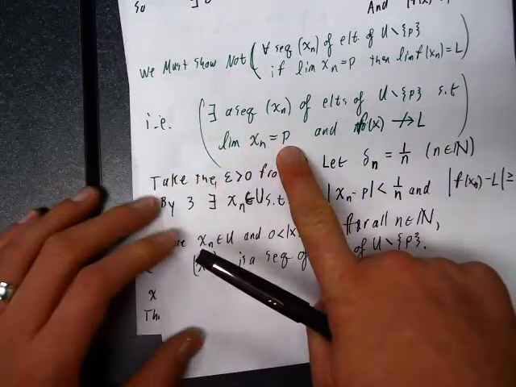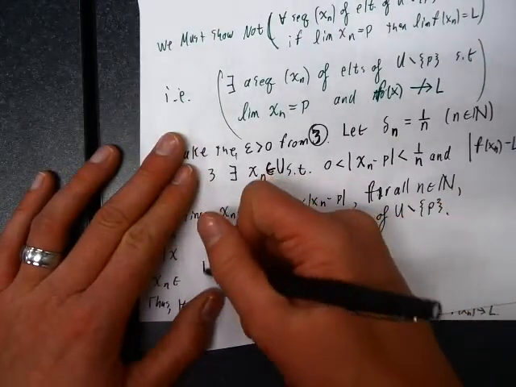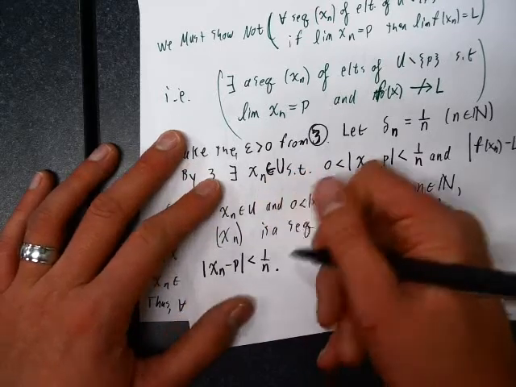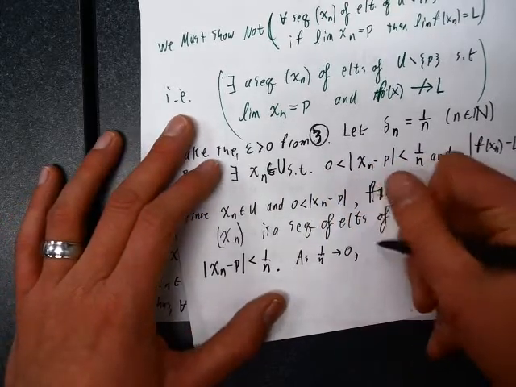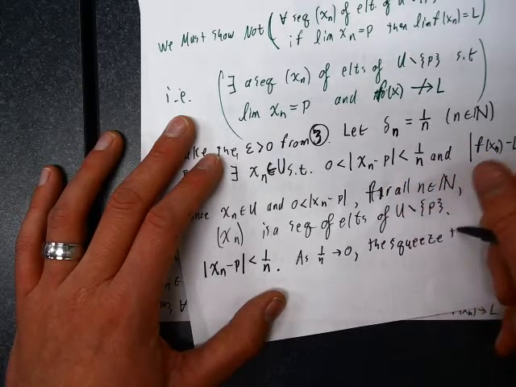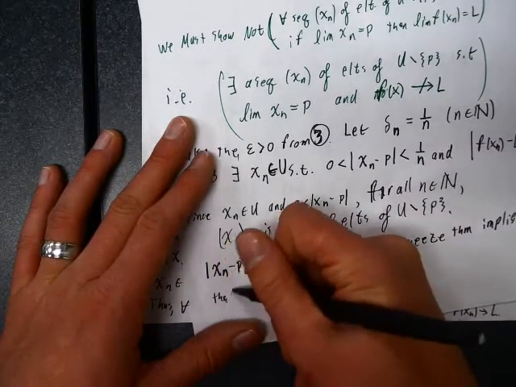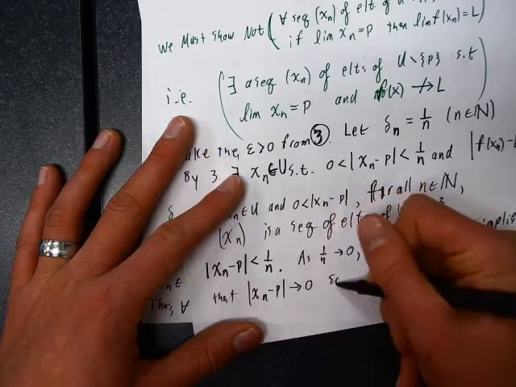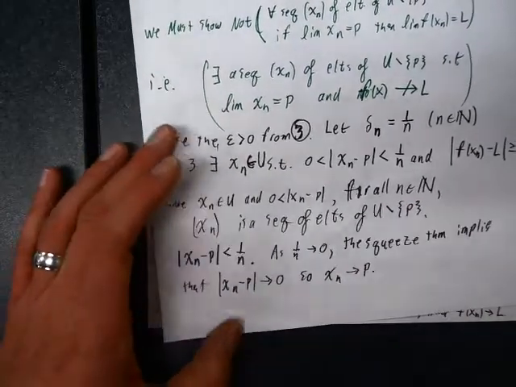We need to know that the limit of x sub n is equal to p. Well, check it out. It looks like absolute value of x sub n minus p is less than 1 over n, as 1 over n tends to 0. The squeeze theorem implies that absolute value of x sub n minus p must converge to 0, so x sub n converges to p. There's more than one way to write that down, but it's all really the same logic.